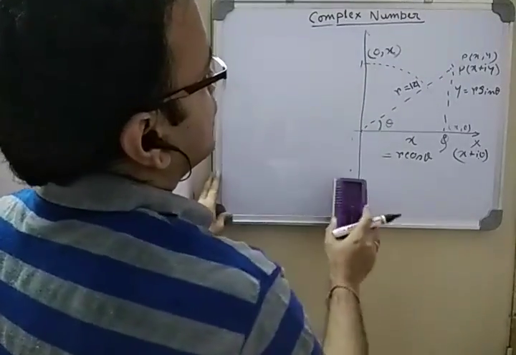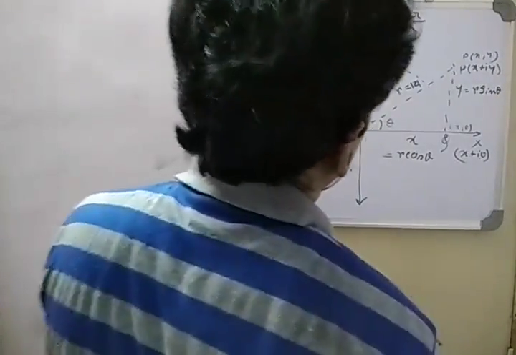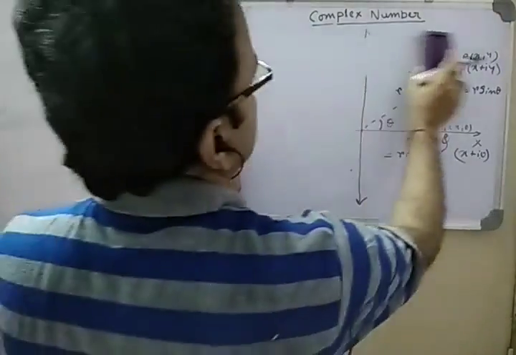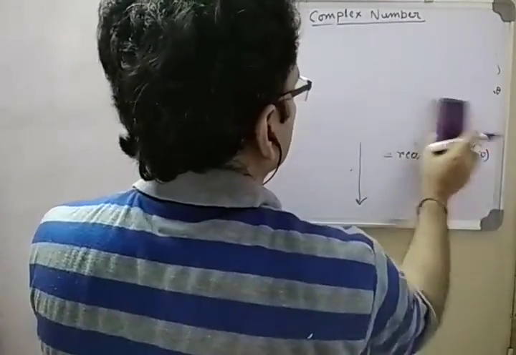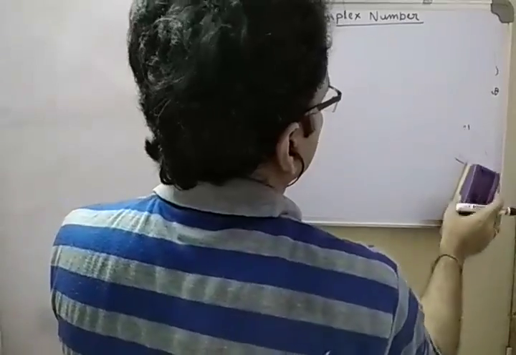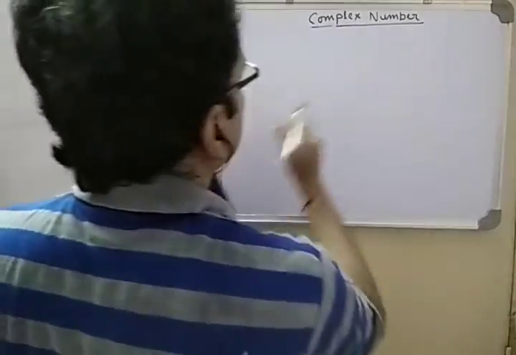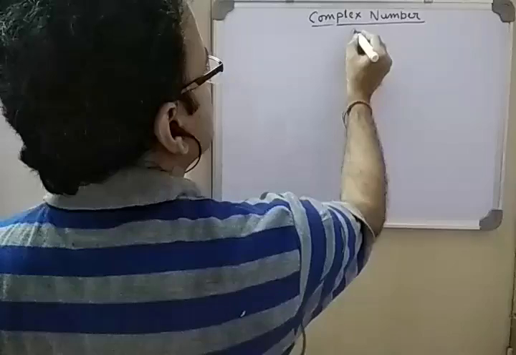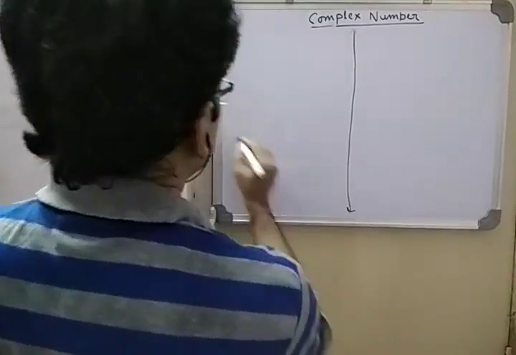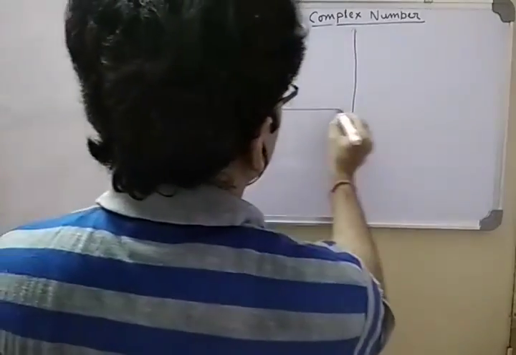Again, I will represent some more cases here in the diagram, like how to represent different types of complex numbers. We will assume the same thing which we assumed earlier, that is z equal to x plus iy.